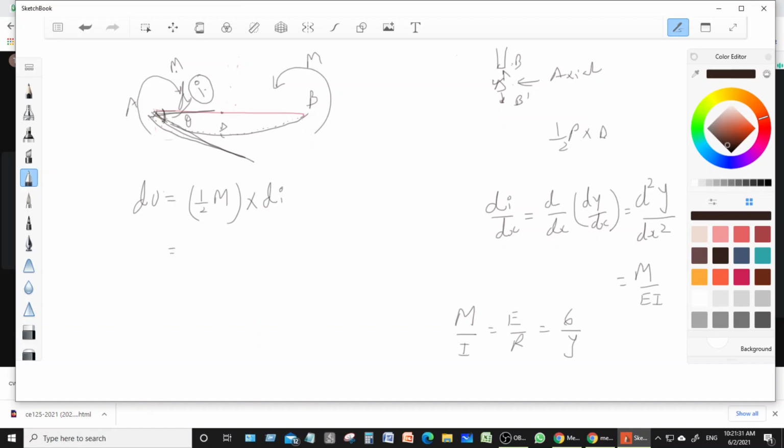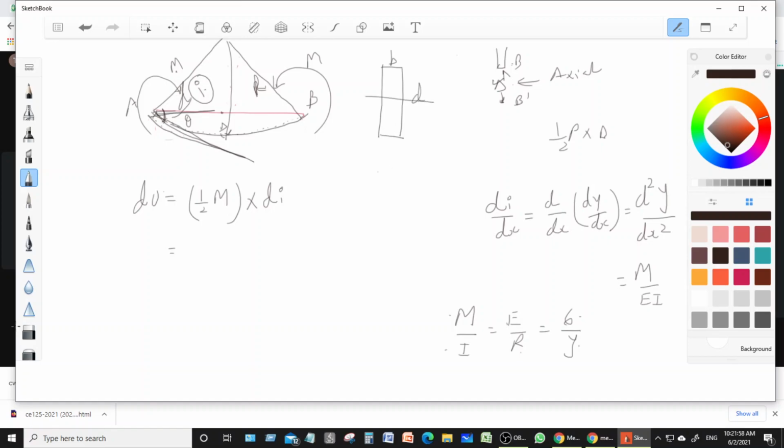So here M is the moment, I is the moment of inertia, E is the modulus of rigidity, and R is the radius of curvature, the radius of deformation. Sigma is the stress, and y, I think you have found out b and d.